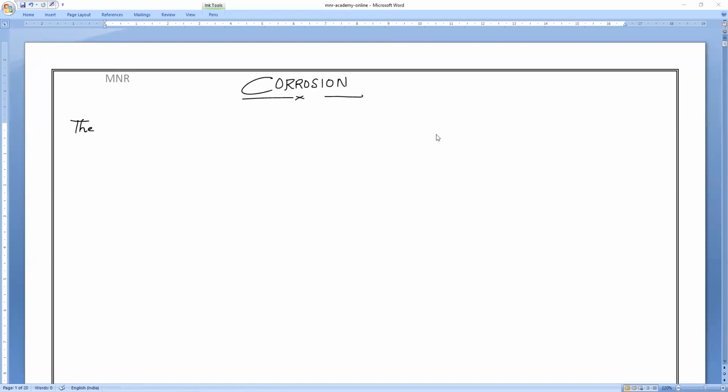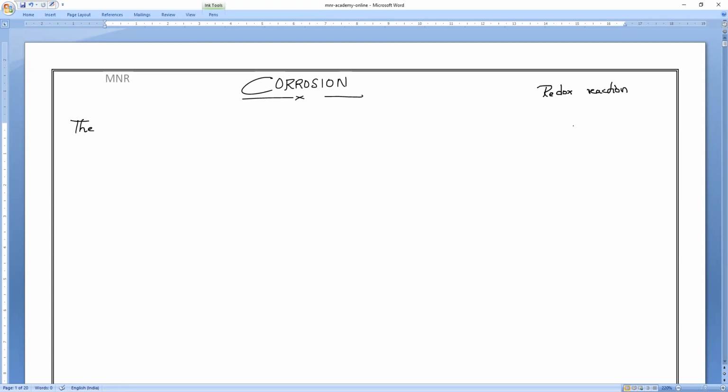That is why we already studied in chapter 1 the last type of reactions. What is that reaction, everybody? Redox reactions. Is it correct or not? So we can say the metals are oxidized in moist air.